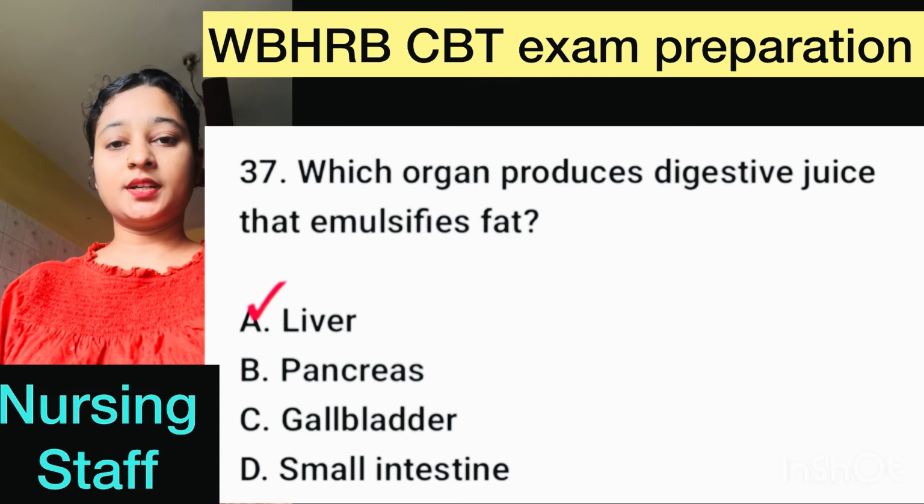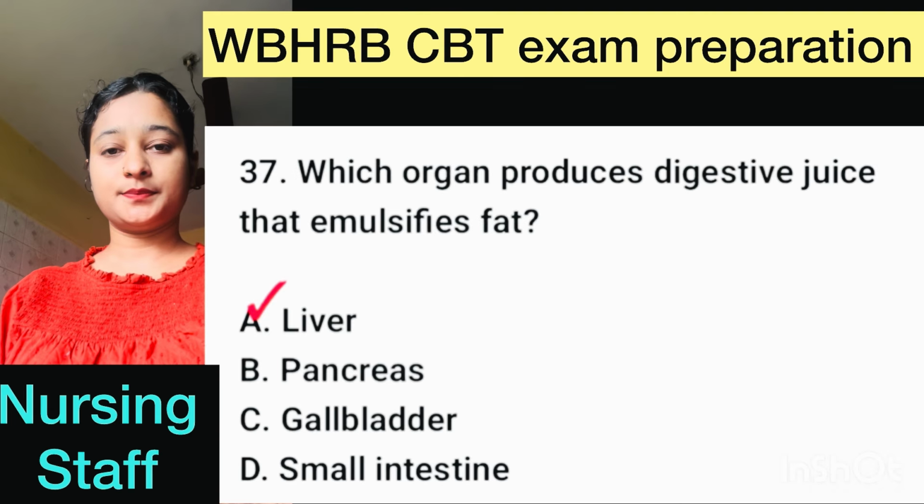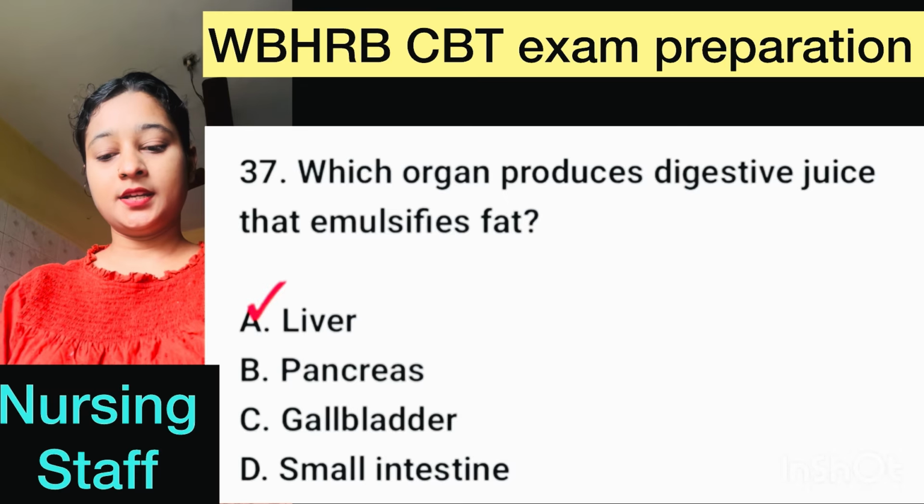Question number 37. Which organ produces digestive juice that emulsifies fat? Here, correct option is option A, liver.